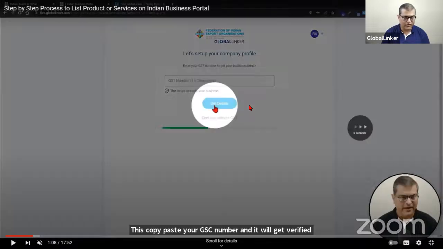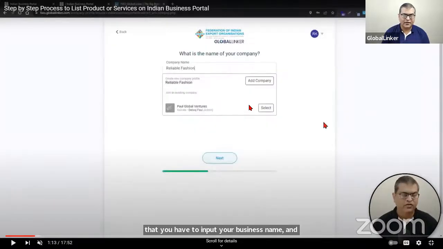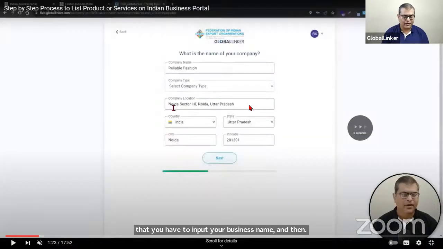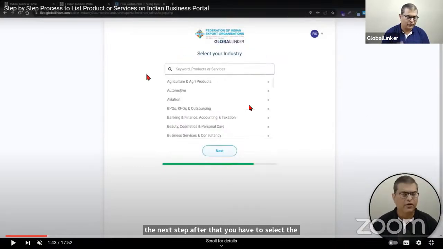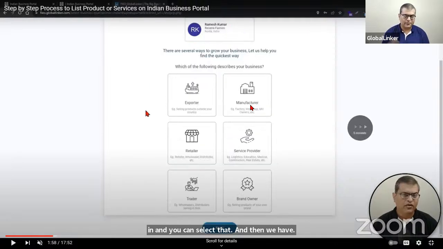After that, you have to input your business name and then select the legal entity type and location, and you will move to the next step. After that, you have to select the industry. You can do that from the drop down, or you can type the industry name and select it. And then we have the operations, or type of business activities you are engaged in. So if you are a manufacturer and exporter, you should select both the fields. It is a multi-select field depending on which activities you are engaged in. For example, if you are a manufacturer, retailer, and exporter, you should select all three of them.